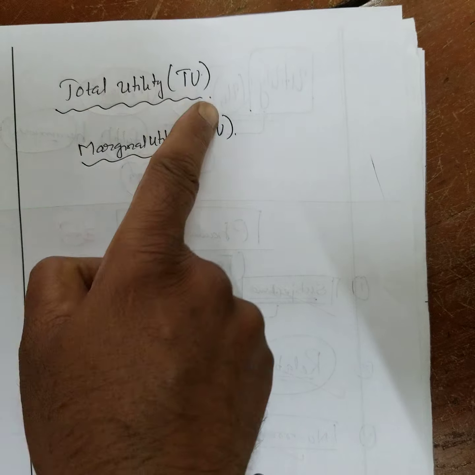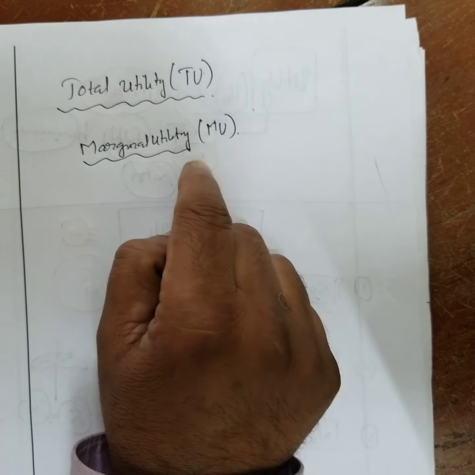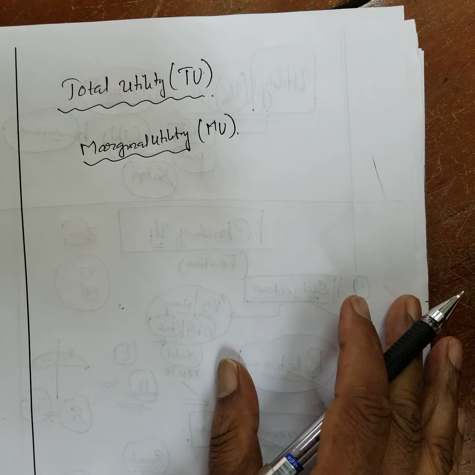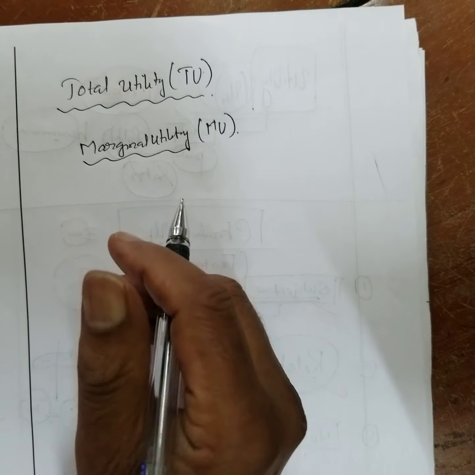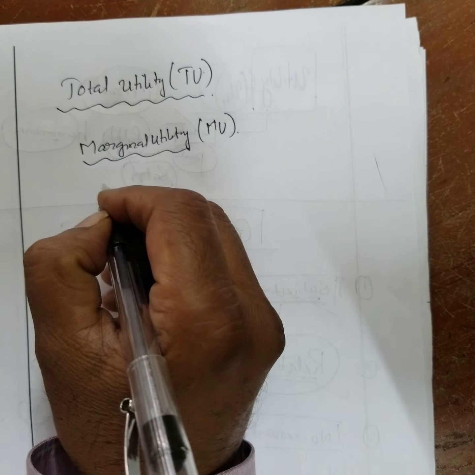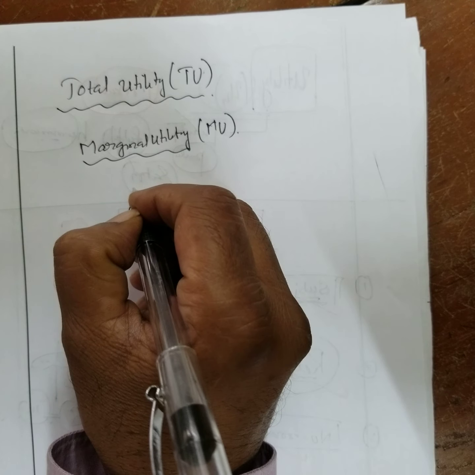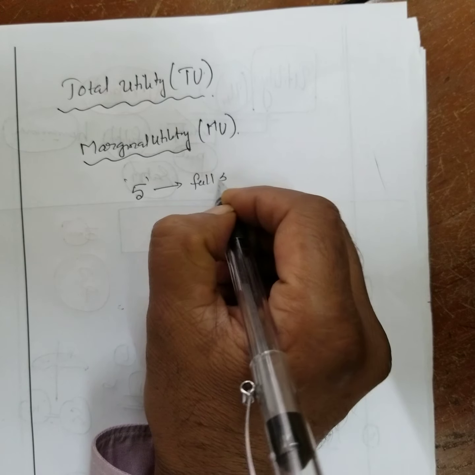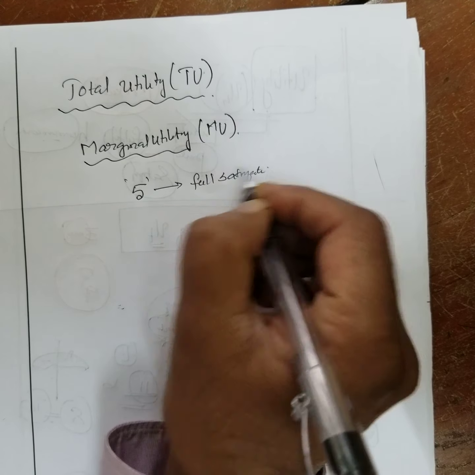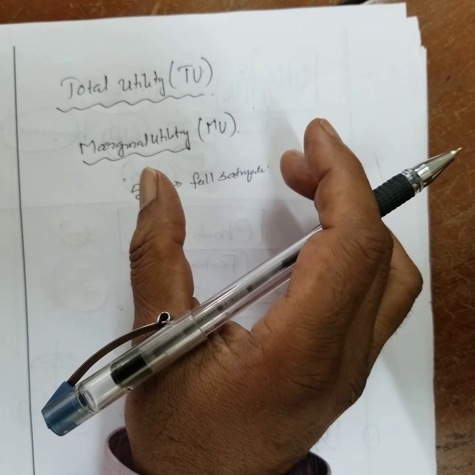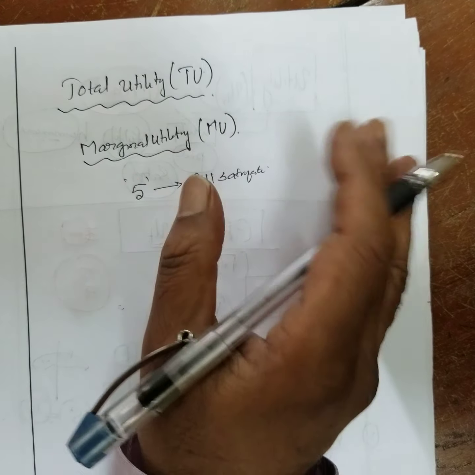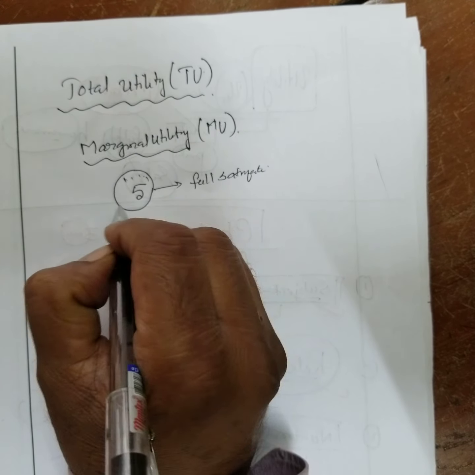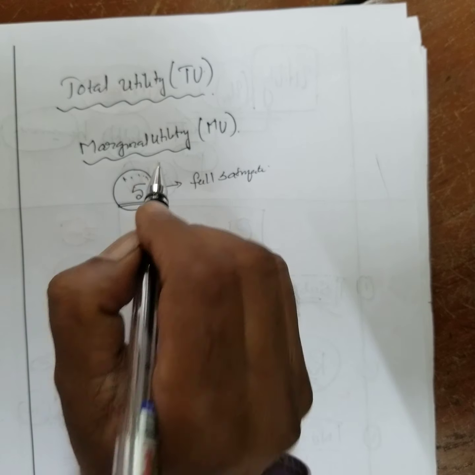Total utility and marginal utility. I will tell you what is called total utility and marginal utility. Suppose a child, or you yourself, everybody likes chocolate, is it not? You give a Cadbury chocolate, if you consume 5 chocolates, you will get full satisfaction. 6 chocolates you take, but you may not like it. 7 chocolates you will throw away. Therefore, assume that you will feel satisfied fully if I give 5 chocolates.